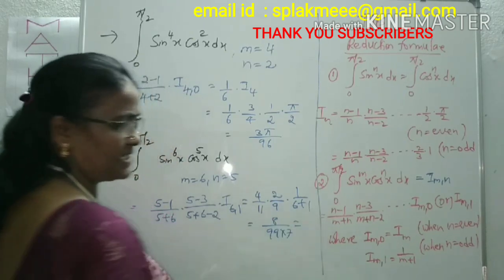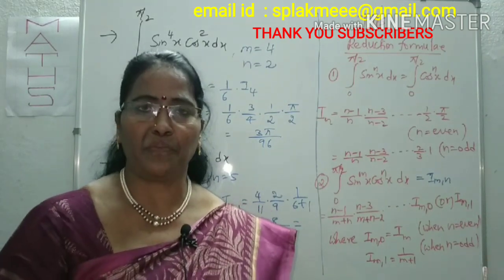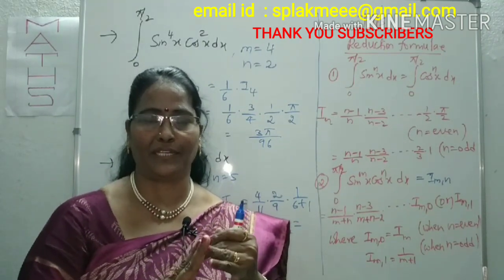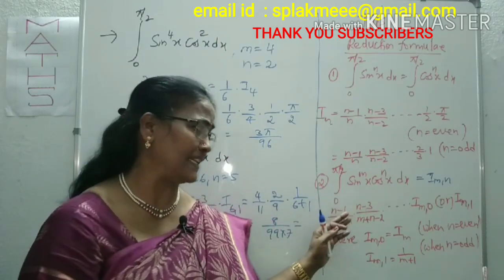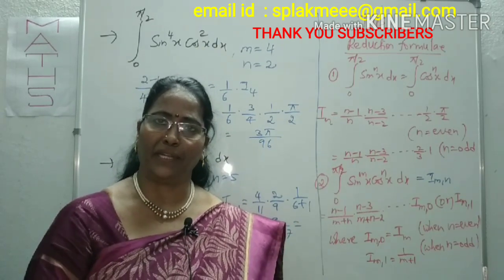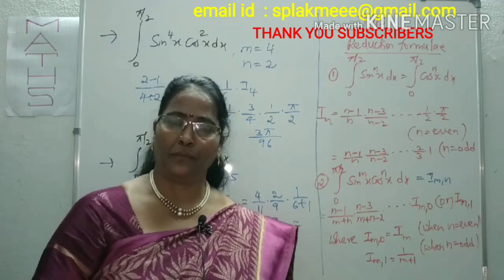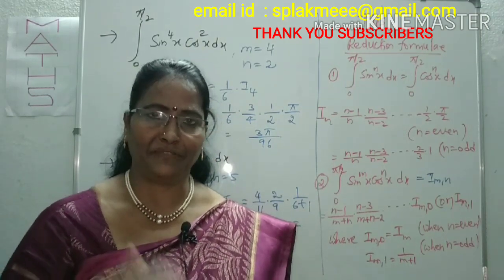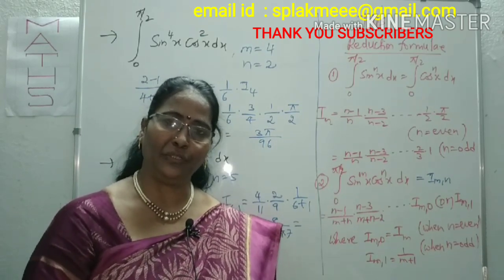We can calculate how much this is easily. These are some reduction formulas of sin power n x, cos power n x between the limit 0 to pi by 2. The formulas and IMN formulas are given. These are mostly helpful to you. You can refer from your side and also try tan power n x, cos power n x. So we can get more and more different types of points. Okay, I hope this is most helpful to you.